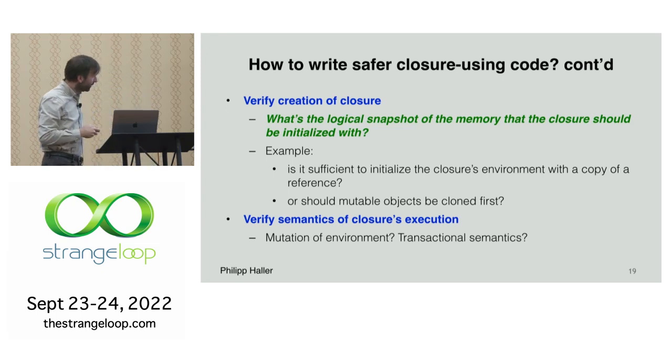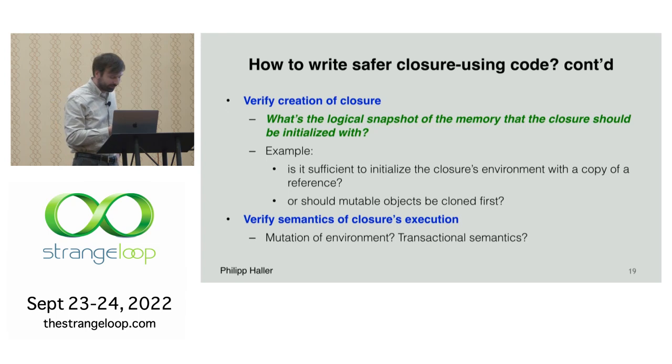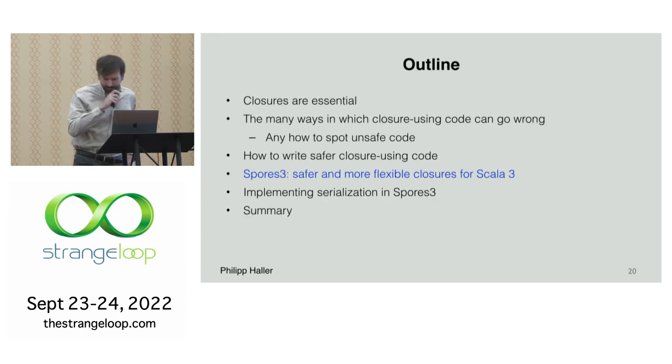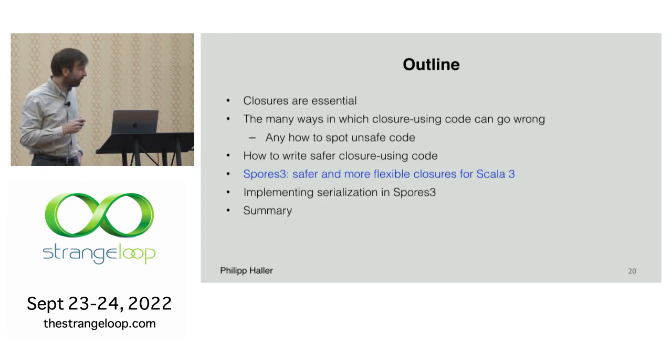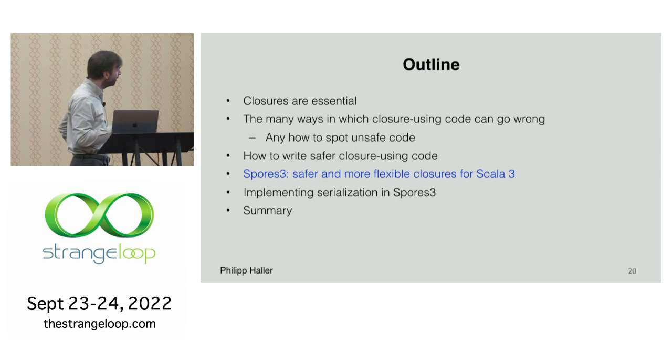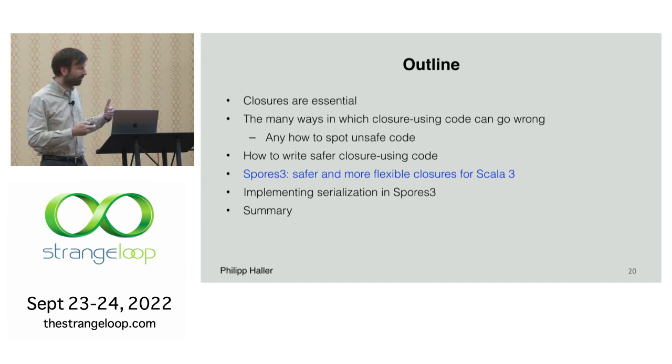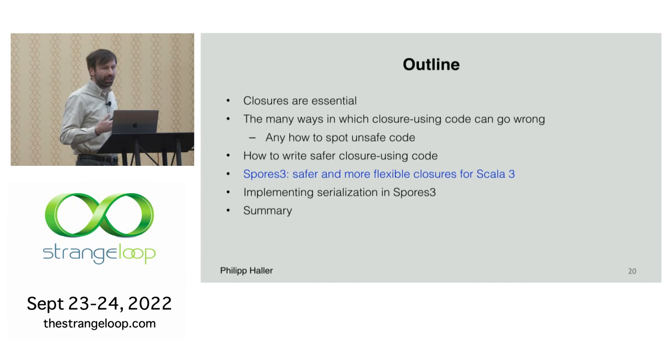So these questions are not completely trivial, and that's why I want to now introduce a new Scala library, called Spores 3, that tries to make it a bit easier to create closure code that can be very safe based on type checking and is also quite flexible.